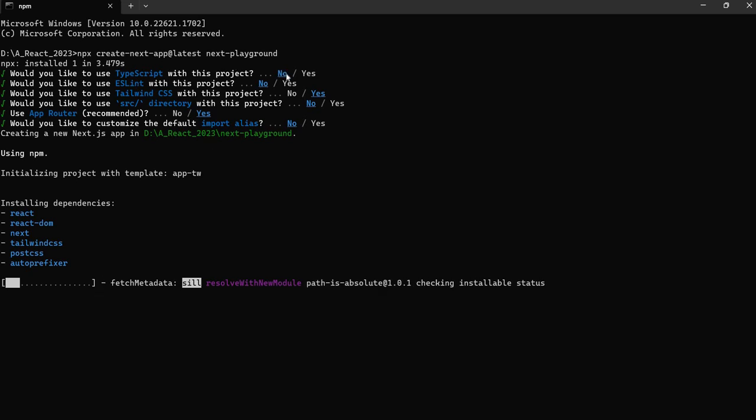TypeScript, no. ESLint, no. Tailwind CSS, yes. Source directory, no. App Router, yes. This is very important. And customize the default imports, right now no, because later we can. Once we are comfortable with that, then definitely we can use TypeScript, ESLint and all the new features.